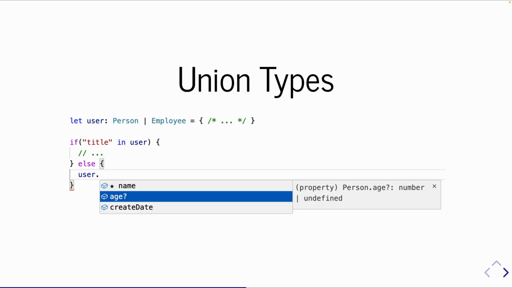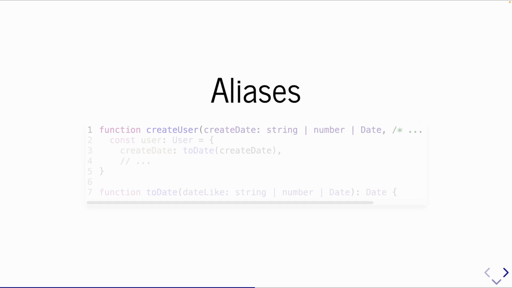Else, so in this else condition, if you look at this IntelliSense, the autocomplete that I'm offered here, it's showing age. And if we look over here, we see this is a person. If it has a title property, therefore it is an employee in this block. Otherwise, if it's not that, it must be a person in this second block. And a person has an age. So you get that full autocomplete type safety in there, because it's actually determined that you are a person.